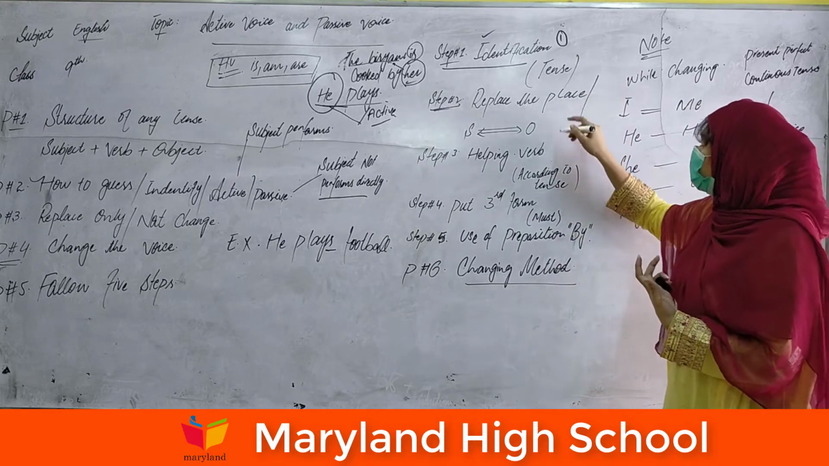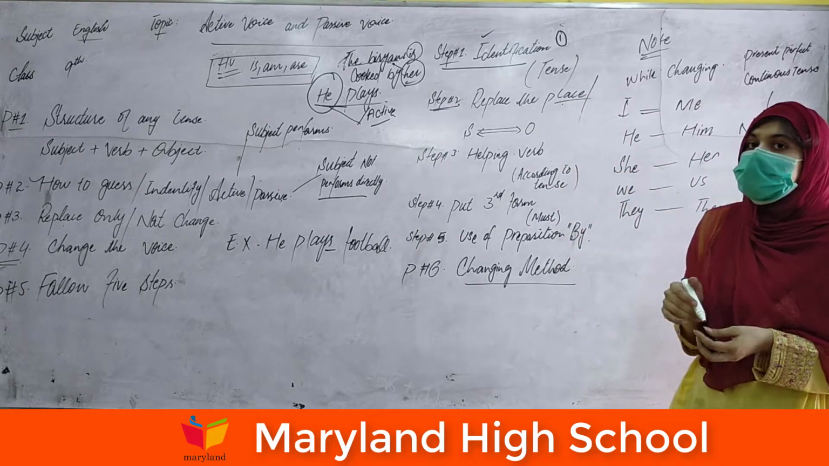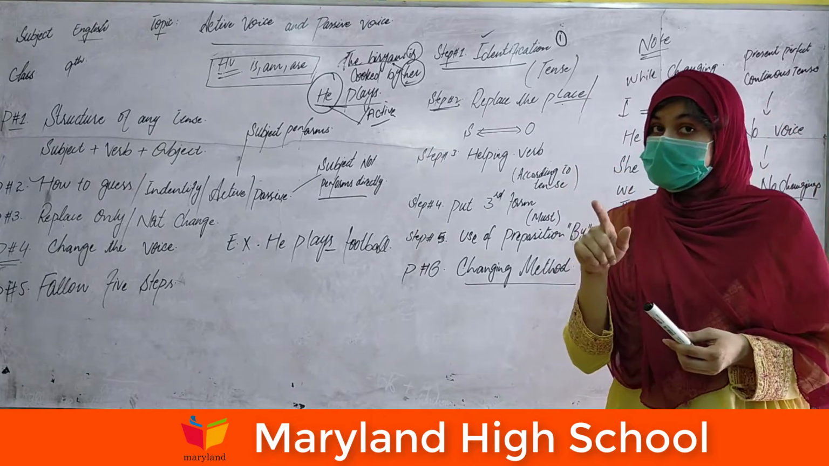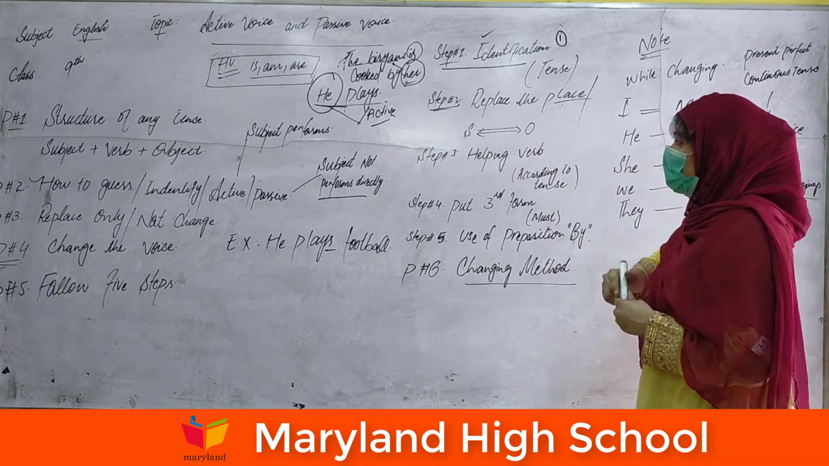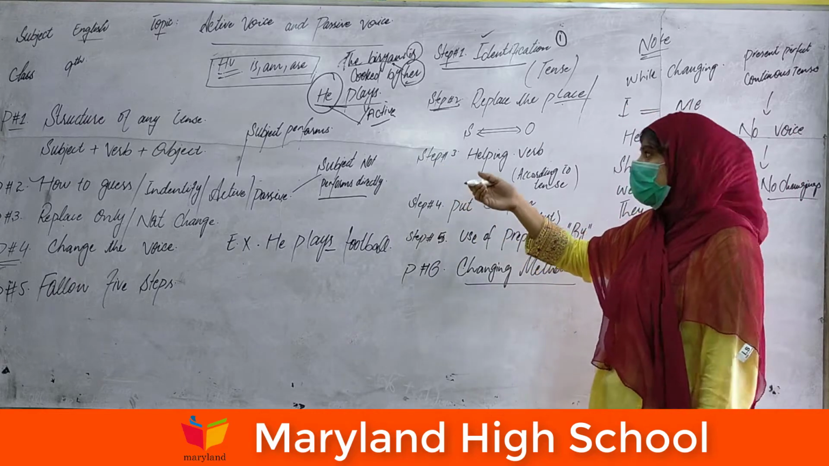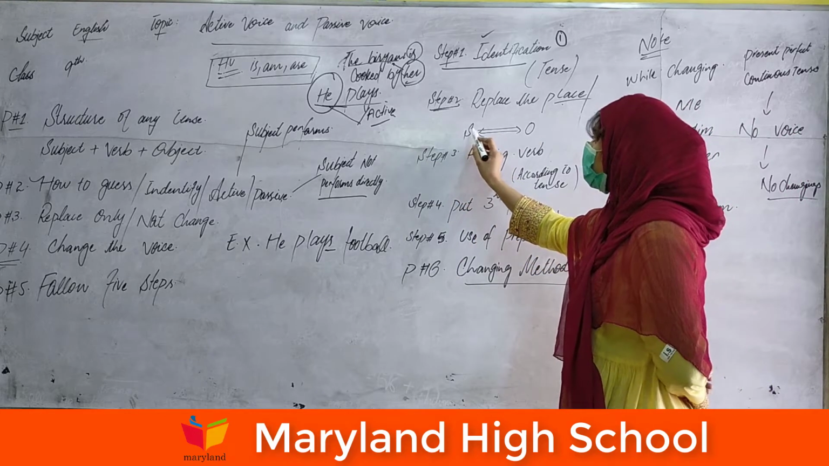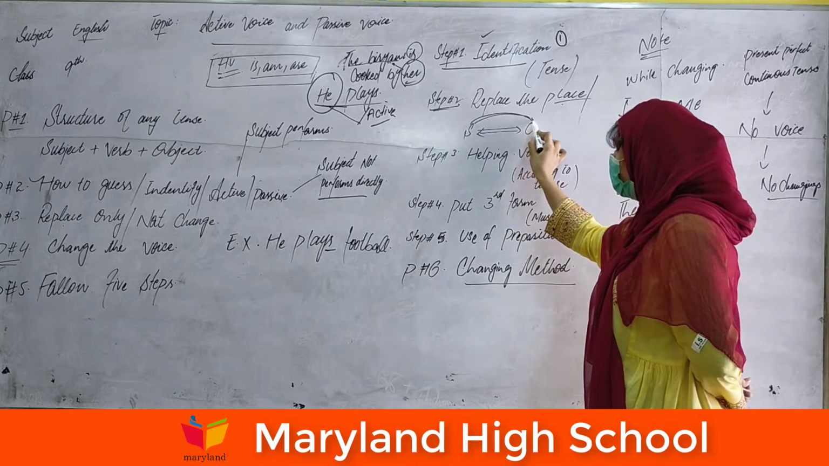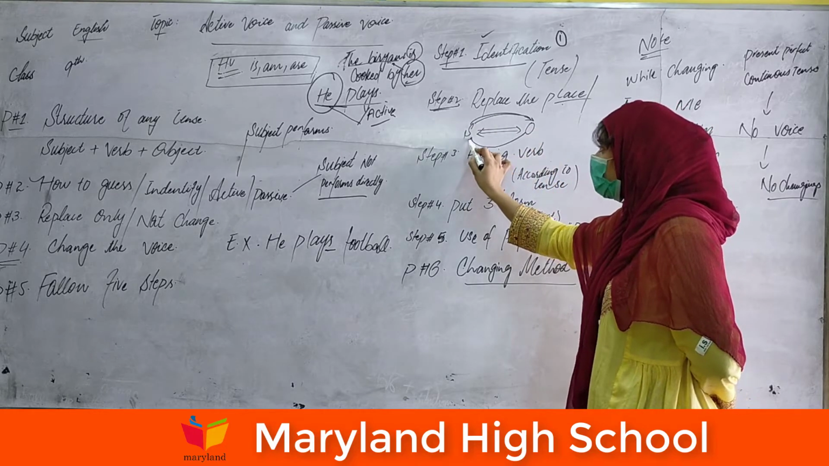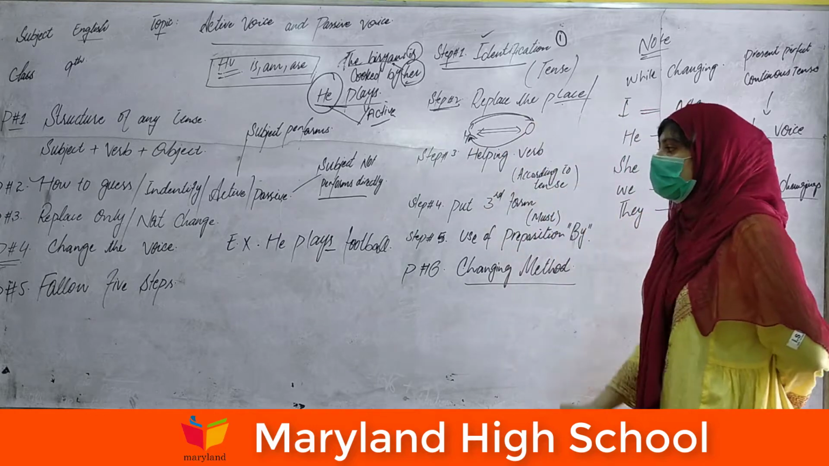The second step is to replace the place, without changing the structure. How can we replace the place? The subject will take the form of the object, and the object will take the form of the subject. It's a very easy second step.